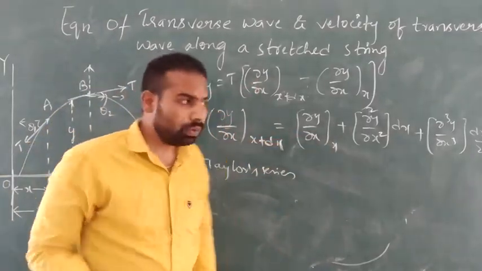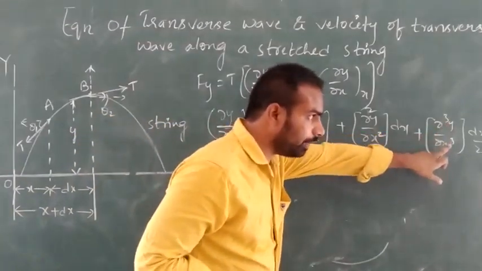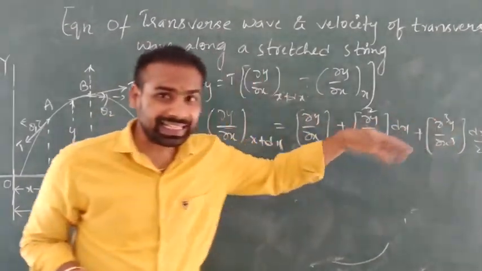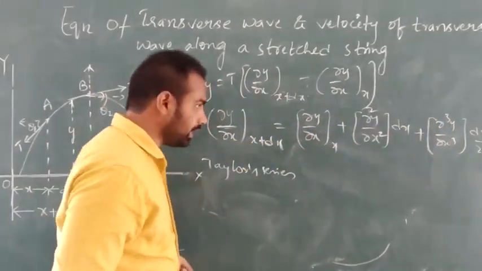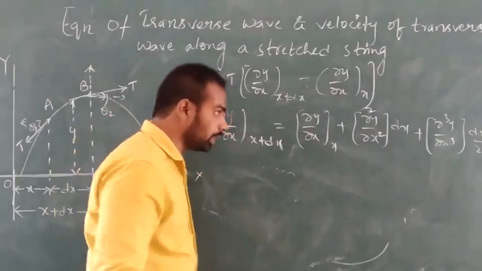Now see here, neglecting higher order terms such as dou cube y by dou x cube, we can write this Taylor series, dou y by dou x is how much?